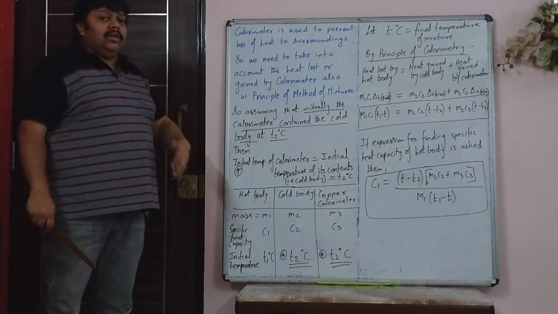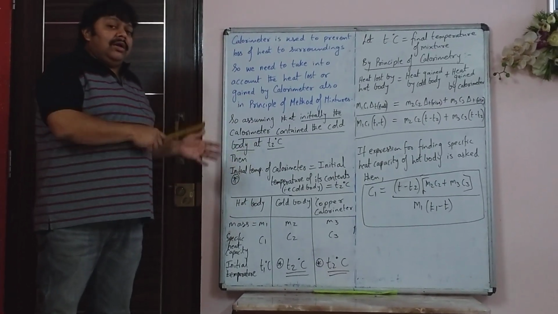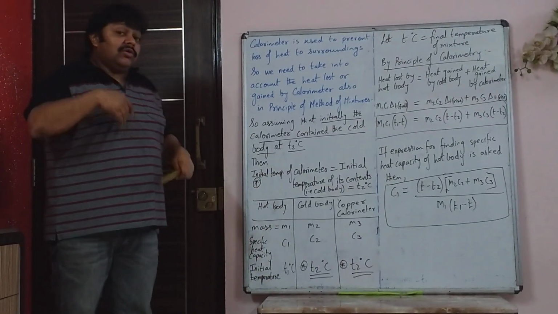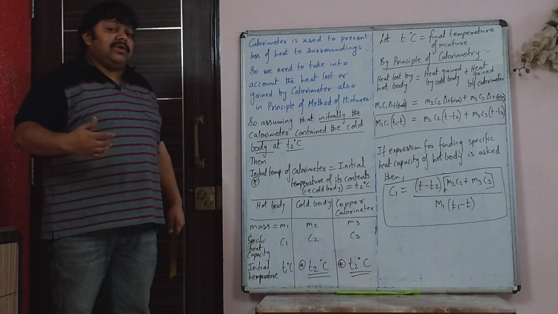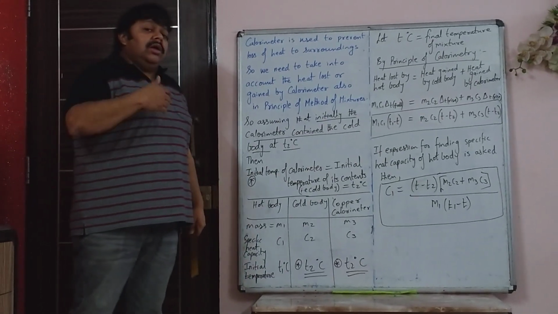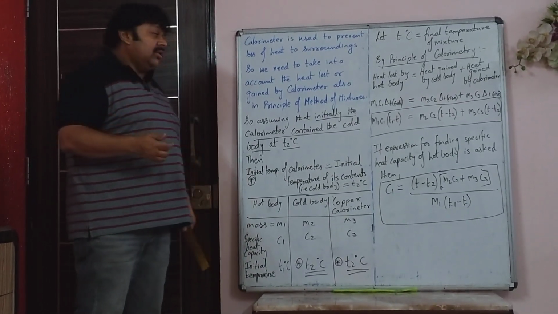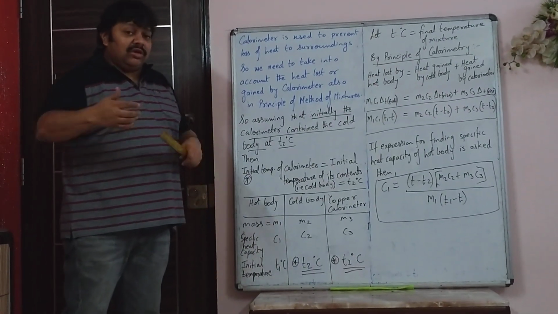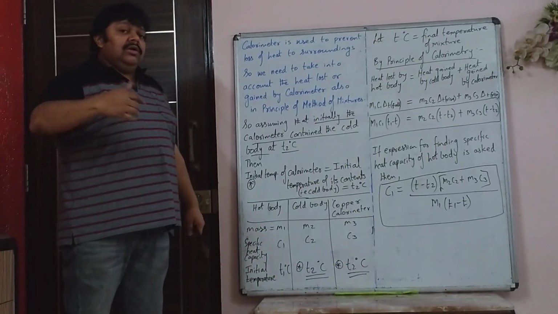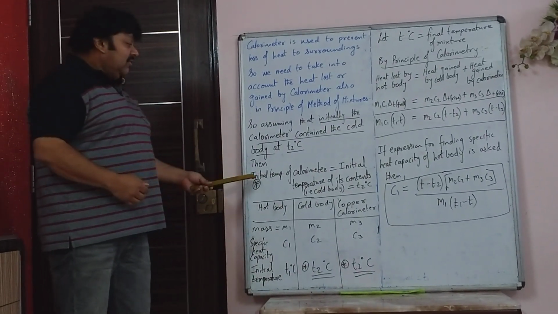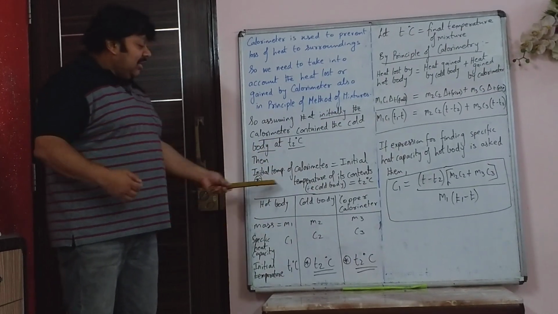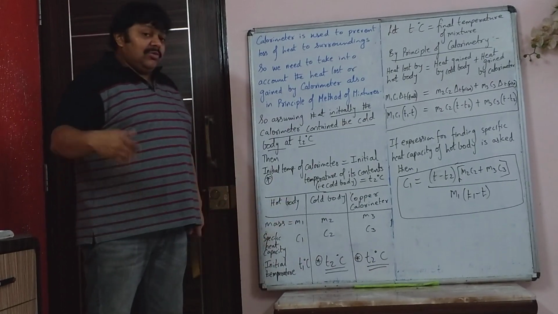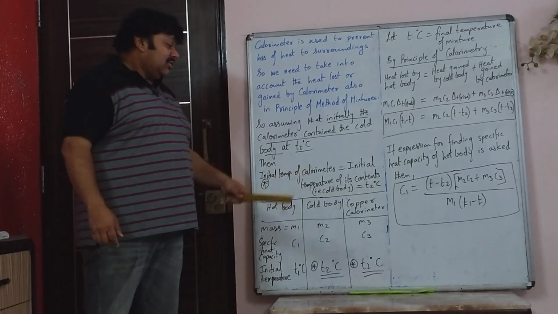A calorimeter is used to prevent the loss of heat to the surroundings while doing the experiment of the method of mixtures. So we need to take into account the mass and specific heat capacity of the calorimeter, and the heat lost and gained by the calorimeter. For that, we are assuming that initially you have poured the cold body inside the calorimeter. So the initial temperature of the calorimeter will be the same as the temperature of whatever is inside it. If it is a hot body, then it is the hot body's temperature, but now we have assumed it is a cold body.